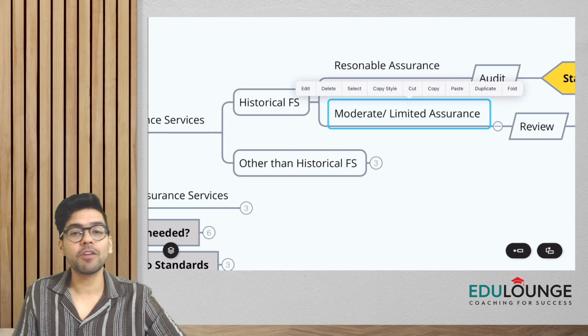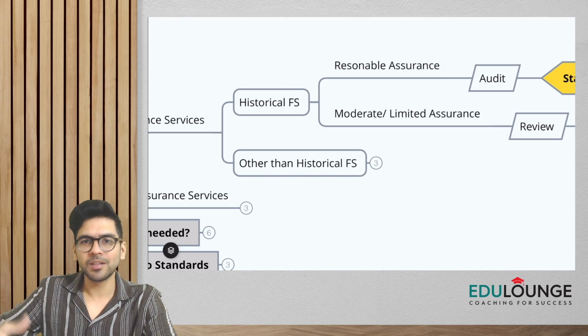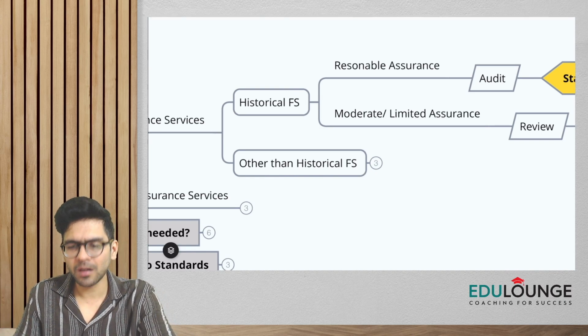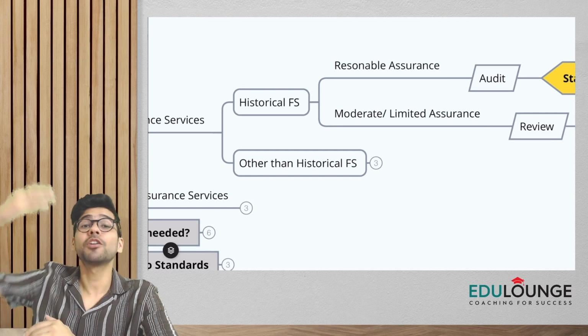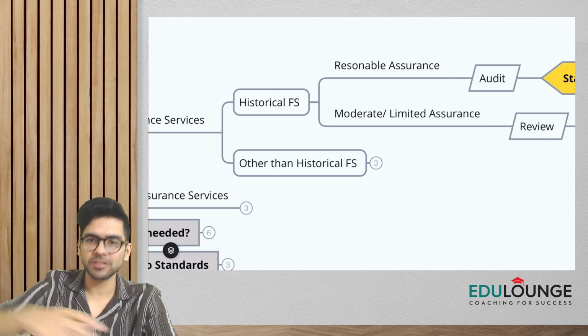What does moderate level of assurance mean? Moderate level, of course, limited assurance. It's also, guys, I can say a moderate level of assurance, but not a high assurance. Okay, as compared to audit, we don't give a very high assurance in review.